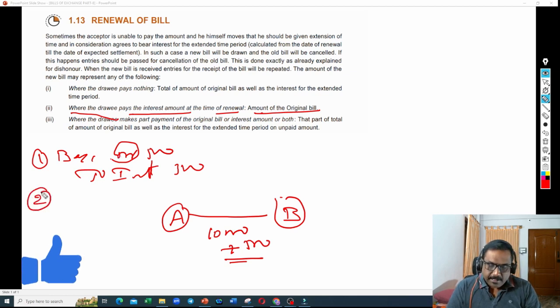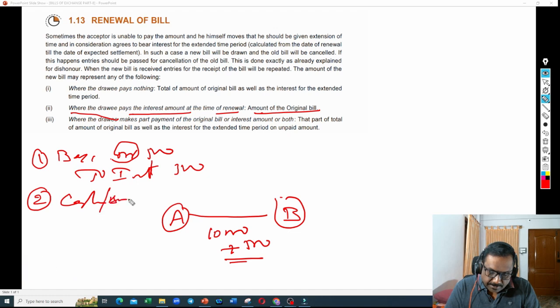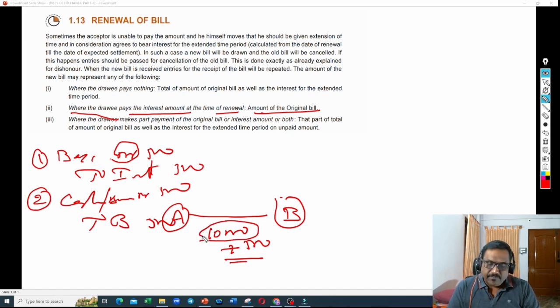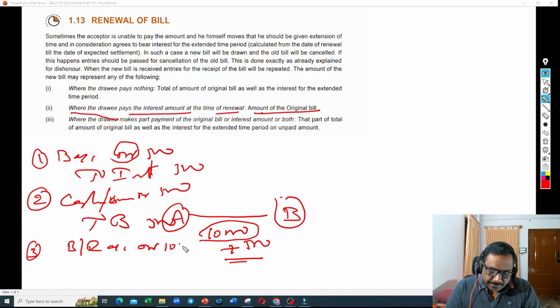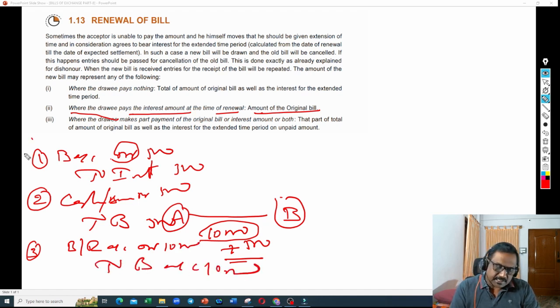Then what happened? B paid that interest amount. Cash account or bank account debit 500 to B account 500. This is the entry he will write. Then what is left now? Only 10,000 is left. For 10,000 he is going to write a new bill. For that, bills receivable account debit 10,000 and to B account 10,000. These are the three entries we write if the interest amount is paid by B and a new bill is raised for the rest of the amount.